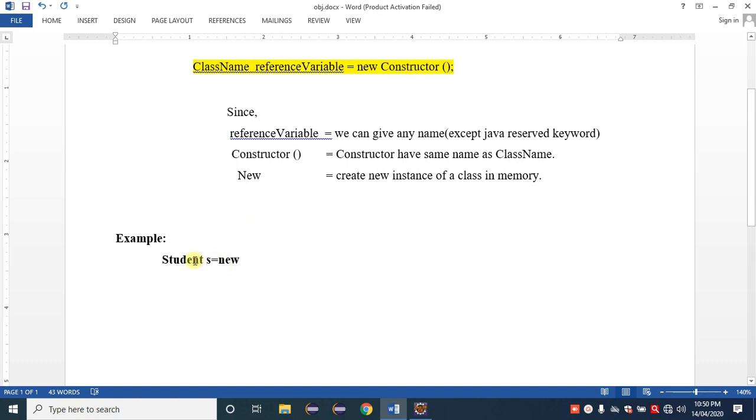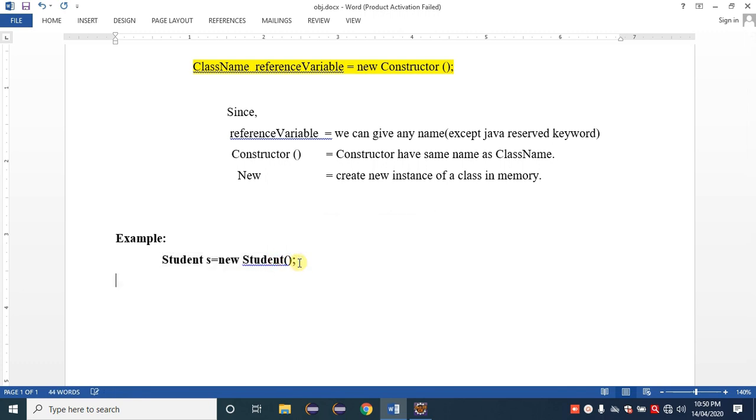As I already explained, the constructor has the same name as the class name. So what is the class name? Student. So here we are using Student as the constructor name, then a semicolon. So right now we created an object for the Student class.